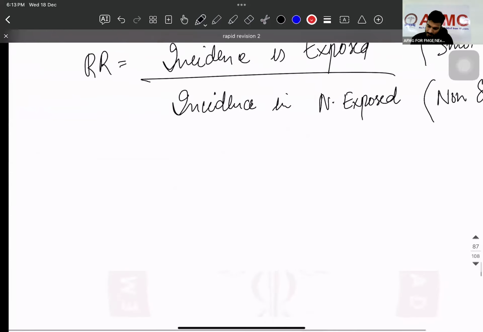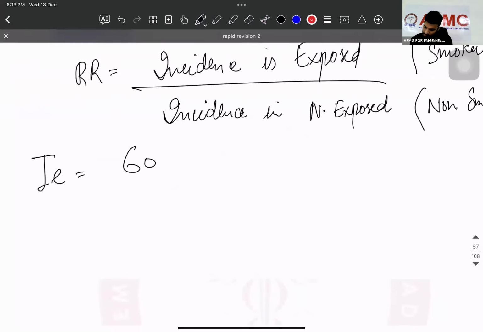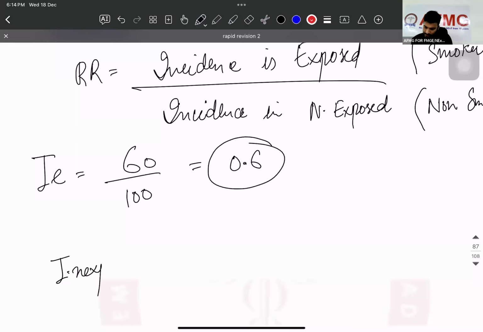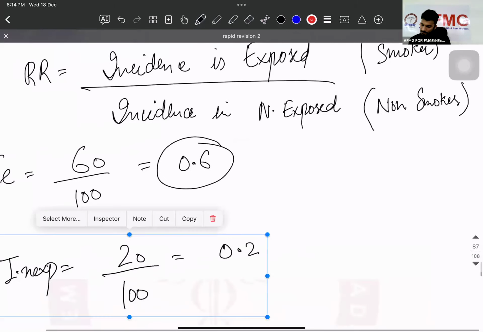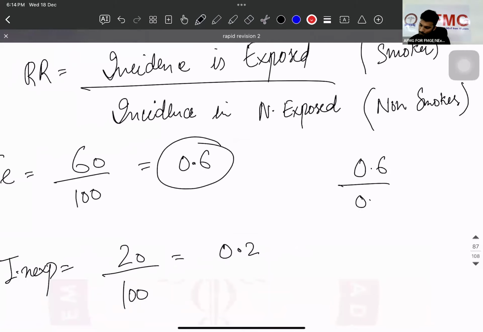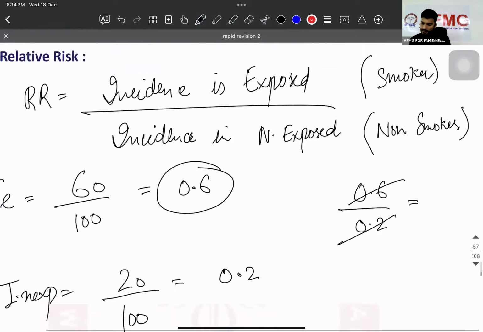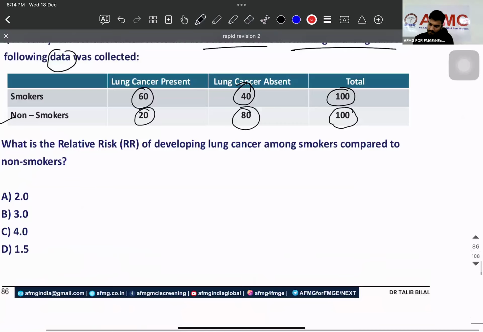Non-smoker. Incidence in exposed is 0.6, है ना? टोटल कितने हैं? 100 है ना? Incidence in non-exposed is 20 by 100, 0.2. 0.6 by 0.2. 2 ones are 2, 2 threes are 6. What is your answer? समझ आ गया?